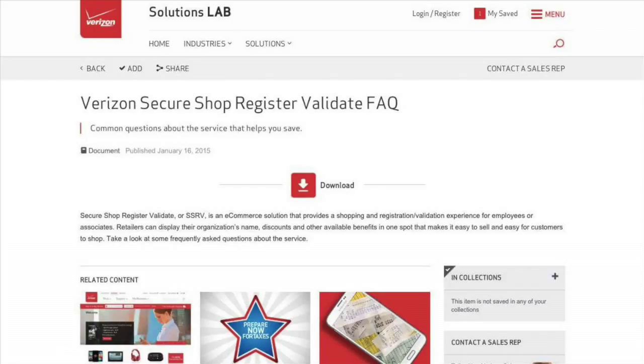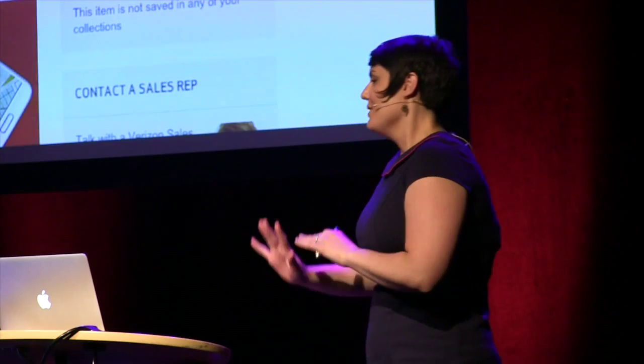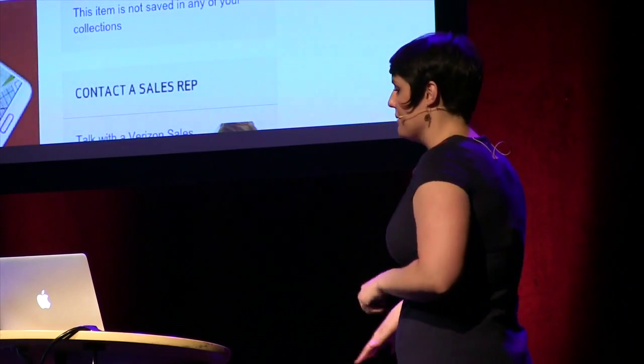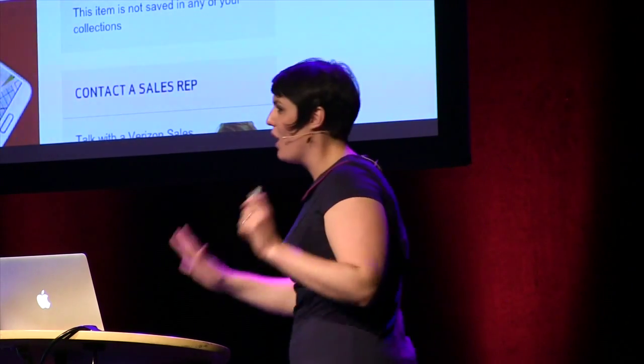Keep going. So I click on the first thing. This is the most recent thing that had been added. It's the Verizon Secure Shop Register Validate FAQ. The first thing it says on this page, or underneath that, is common questions about the service that helps you save. I read that, and I'm like, I hope the first FAQ is, what the hell does the service that helps you save even mean? So I keep going. I'm gonna make it all the way to the end here.